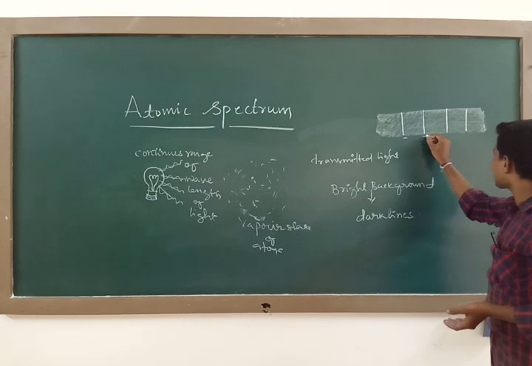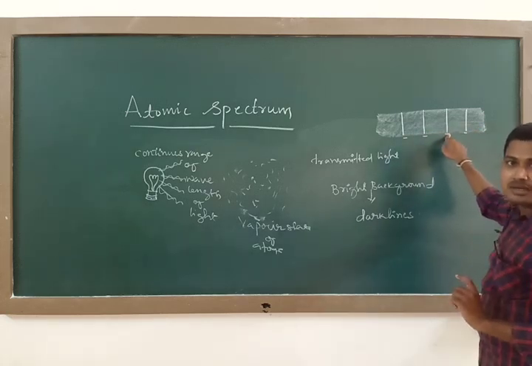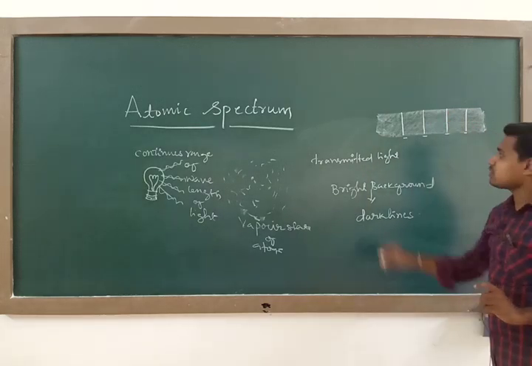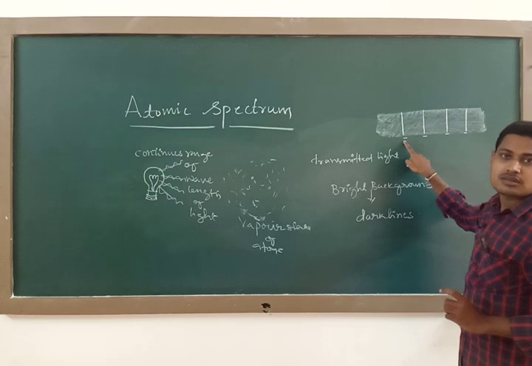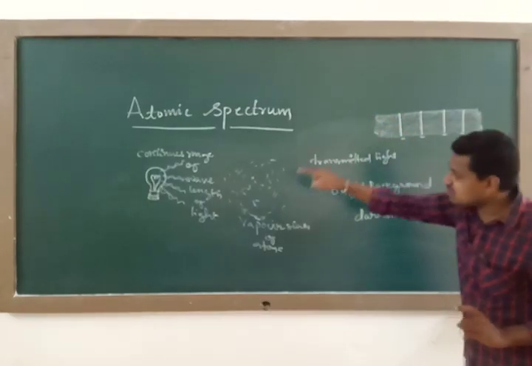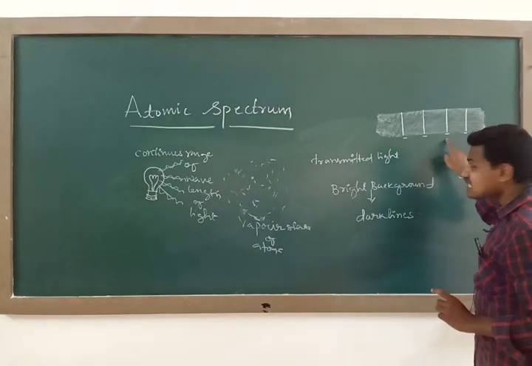And these dark lines correspond to the wavelengths in the line emission spectrum. So whatever wavelengths correspond to the line emission spectrum emitted by this atomic gas or vapor, these wavelengths are missing here.